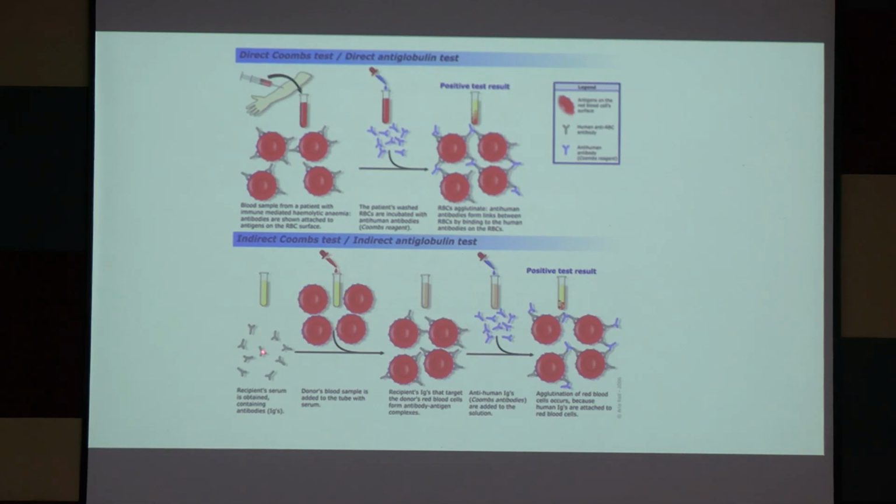If there are free antibodies, they will bind with the RBCs. Again, the same process, we will add Coombs reagent, that is anti-human antibody, and agglutination will occur. If there are free antibodies in the serum, then only agglutination will occur. If there is no free antibody, then agglutination will not occur. We can transfuse the blood.